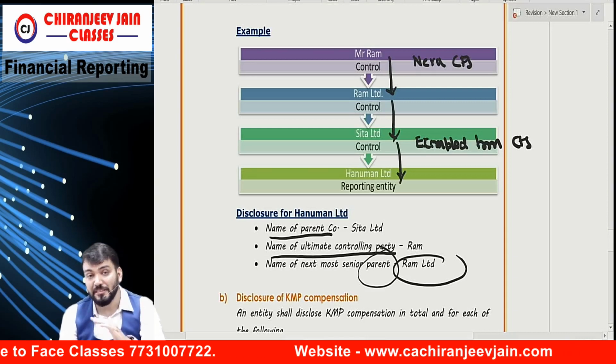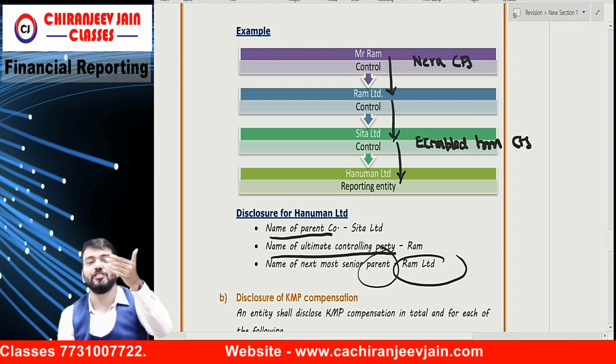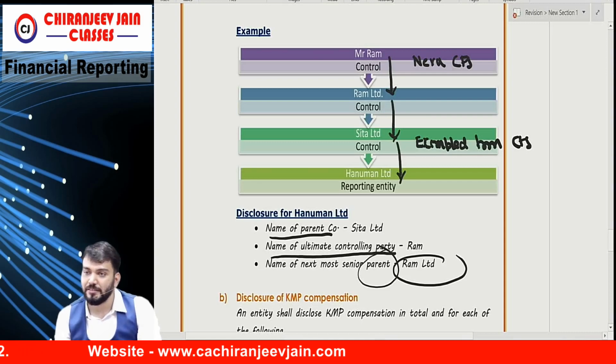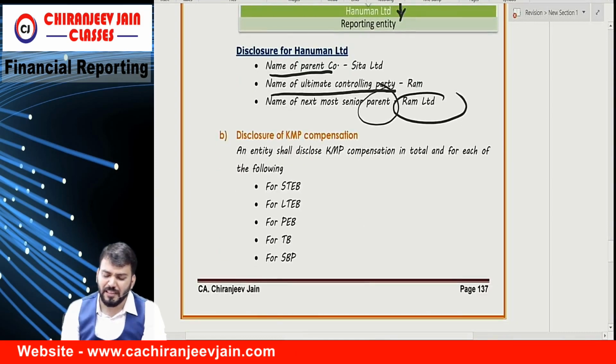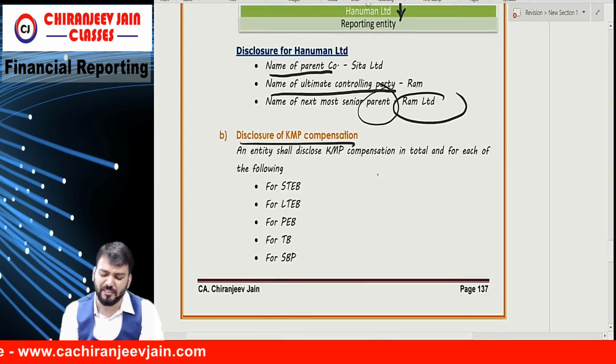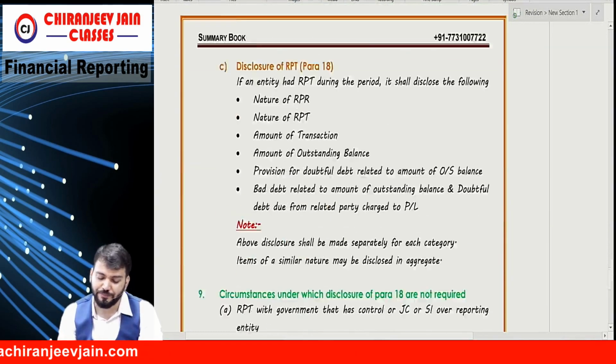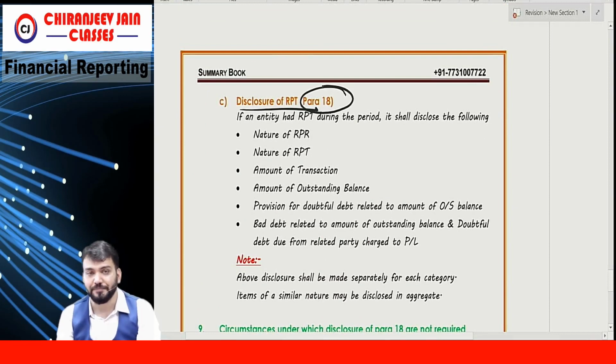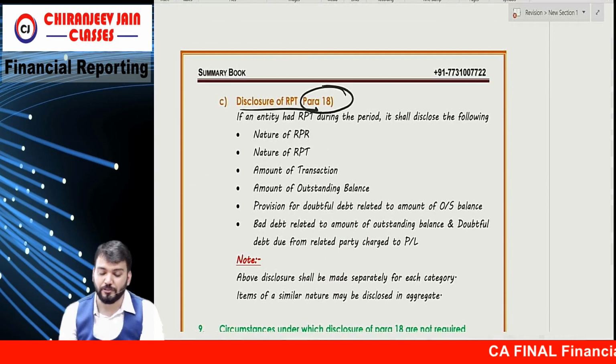Next most means the immediately senior party. The immediate senior party who prepares what? CFS. Correct? Yes. Then disclosure of KMP compensation will be disclosed, you can do it. Then disclosure of related party transaction as per para 18. So for related party transaction, what needs to be disclosed?